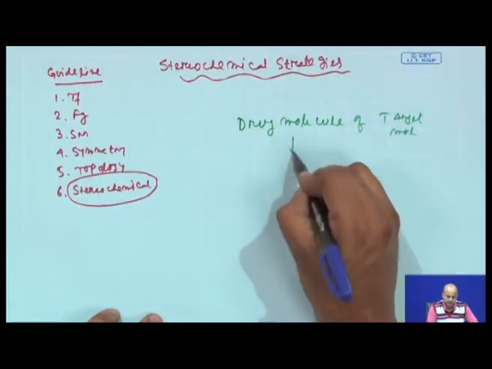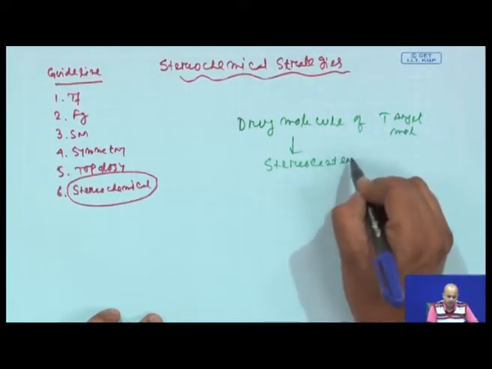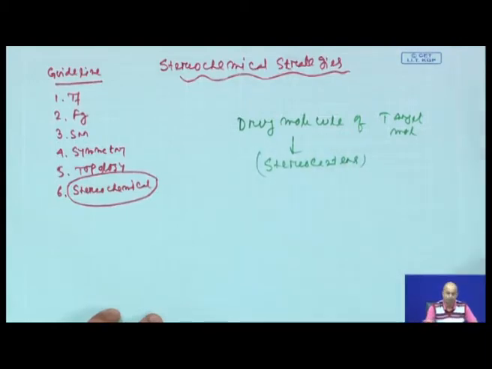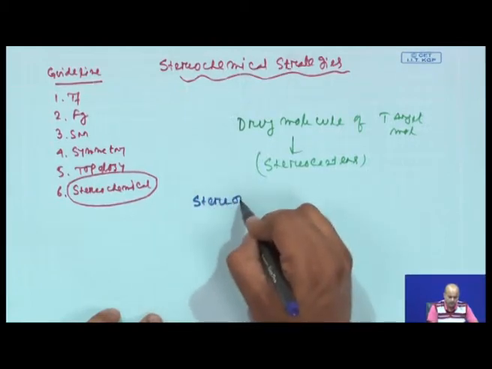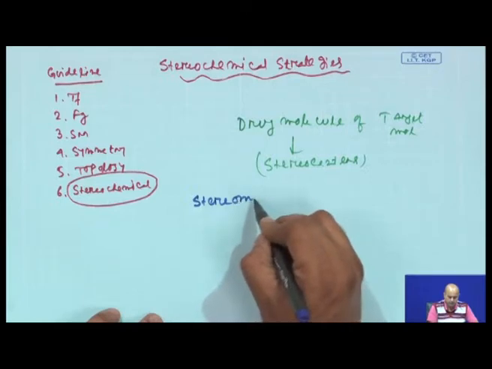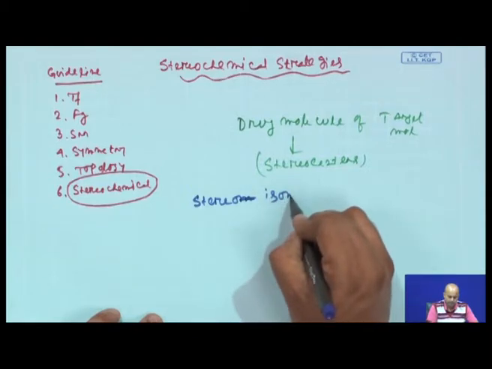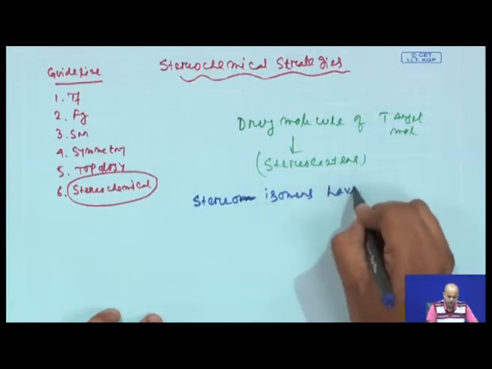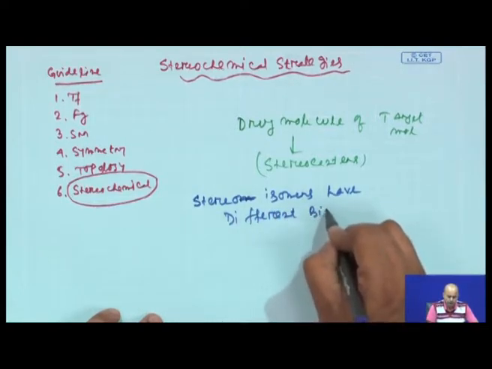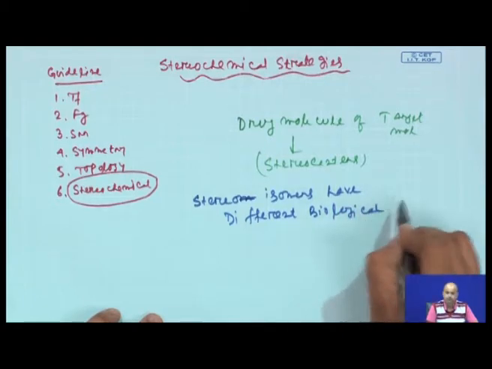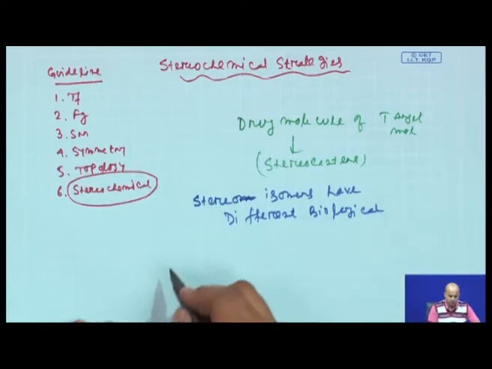If you have stereocenters, then you need to prepare all the stereoisomers for the given molecule, because we know that individual stereoisomers have different biological profiles. So, individual stereoisomers have different biological properties. This is very important, to synthesize the particular or the proper stereoisomer which you are looking for.